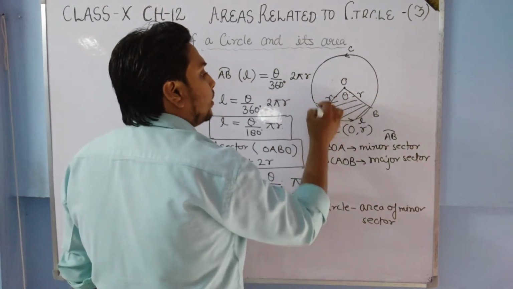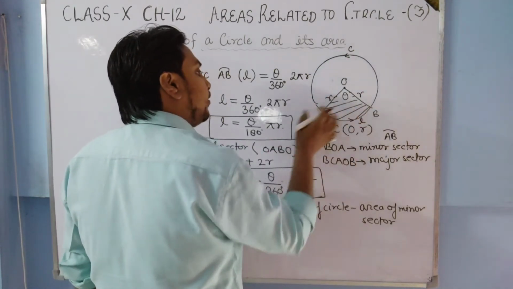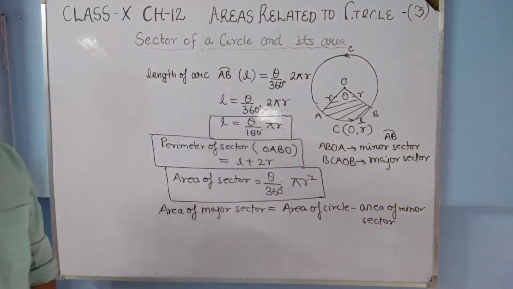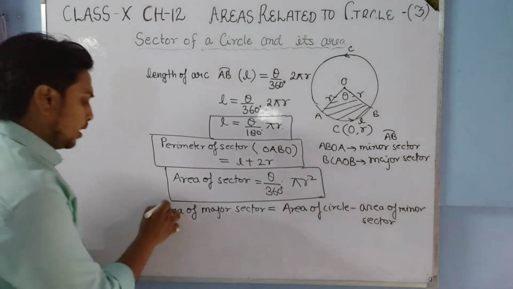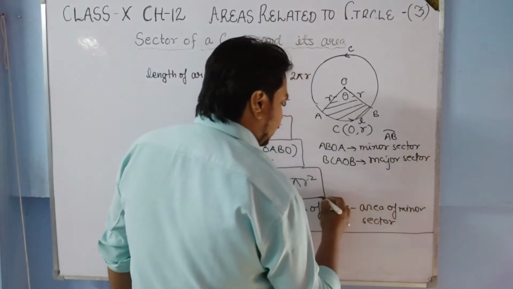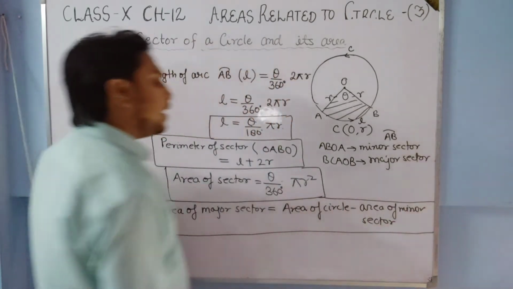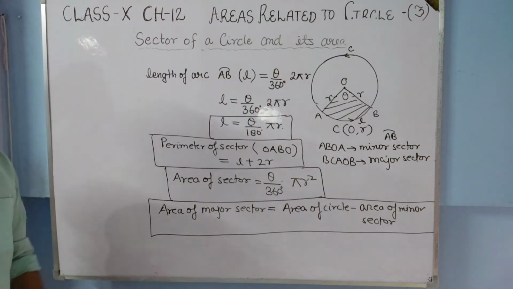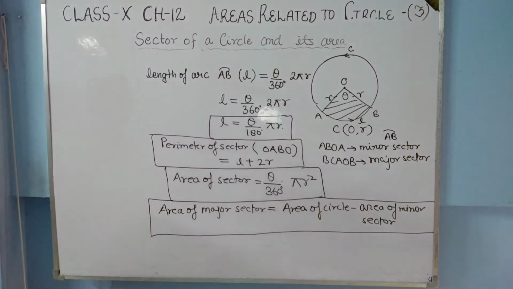How will we find it? From the whole circle, if we subtract this area, then whatever is left will be the area of the major sector. So if we need to find the area of the major sector, we'll follow this concept, that area of major sector will be equal to the area of circle minus area of minor sector.